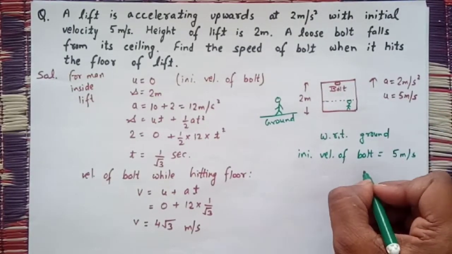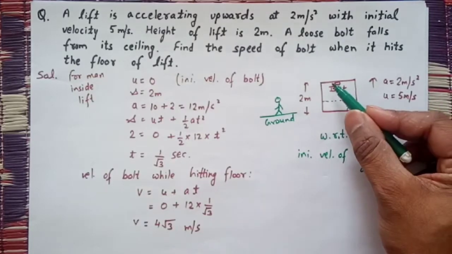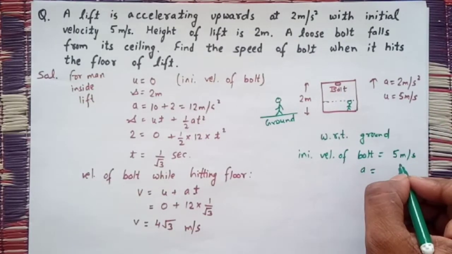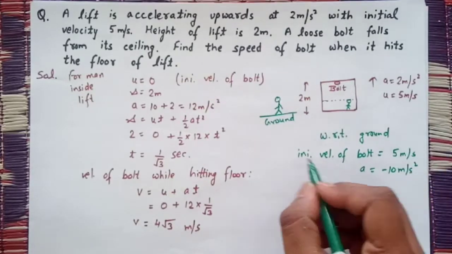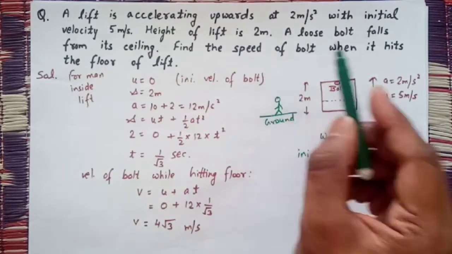And what will be the acceleration of the bolt? Since the bolt is moving downward, I am taking the acceleration as minus 10 meter per second square.